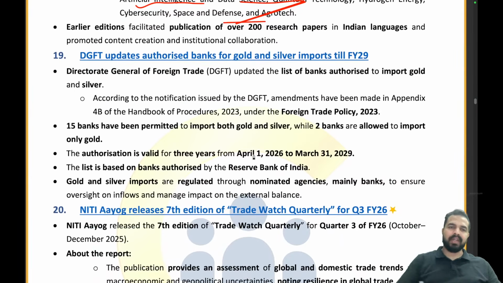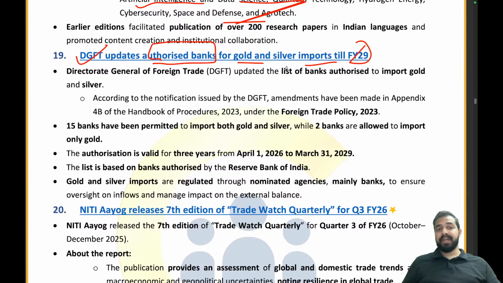Let's move on to the next article. DGFT updates authorized banks for gold and silver imports till fiscal year 2029.